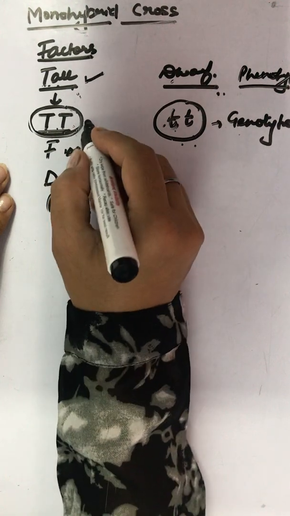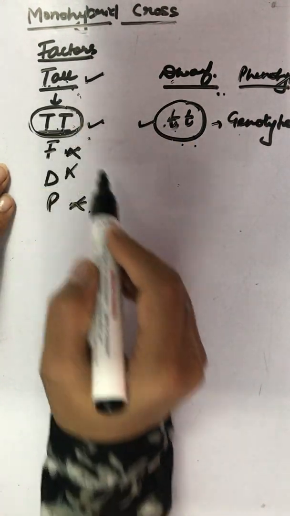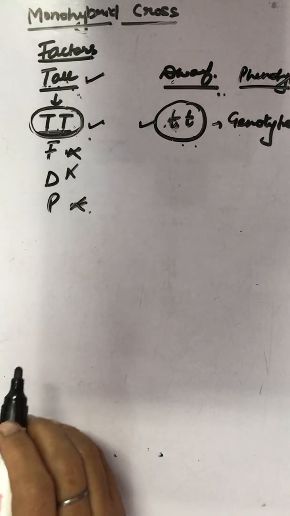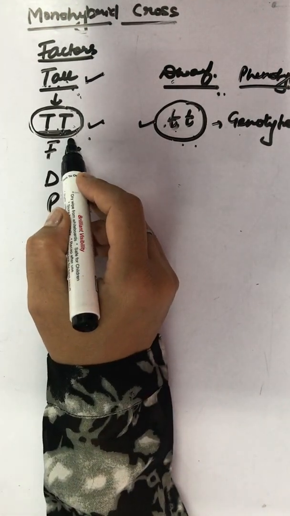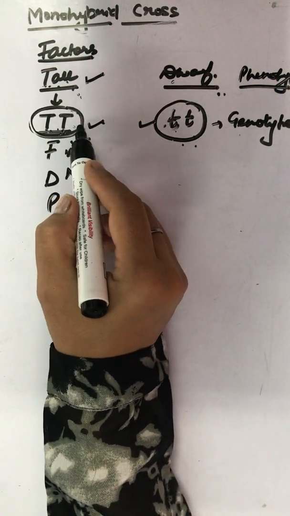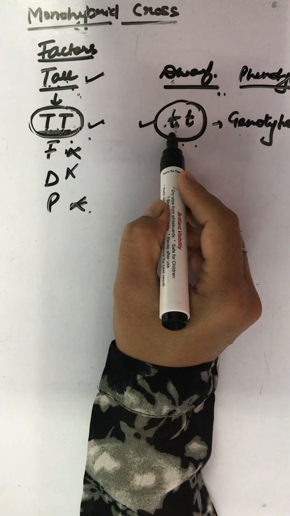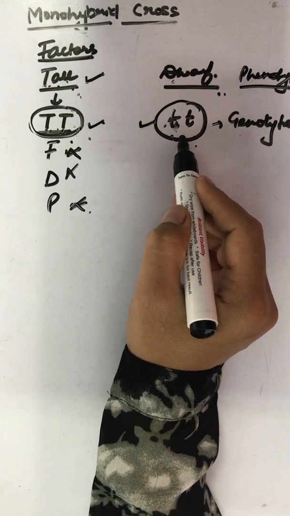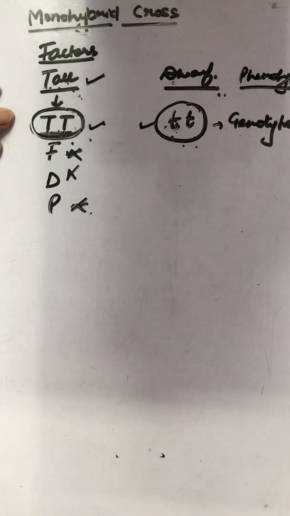Okay, now we are using these phenotype and genotypes for the cross. Here, the factor of inheritance of tallness will separate into two gametes, capital T and capital T, and dwarfness will separate into two other gametes, small t and small t. How? It will go like this.